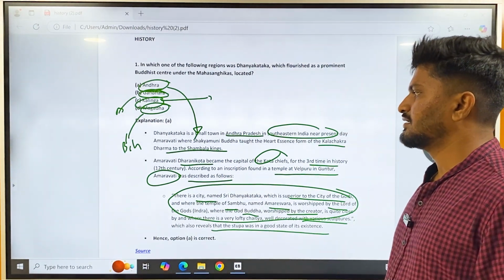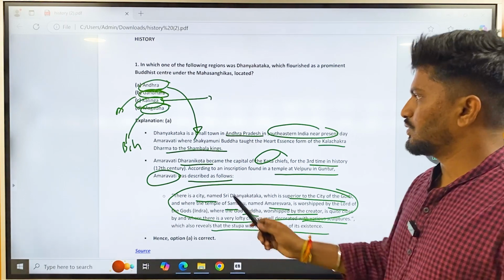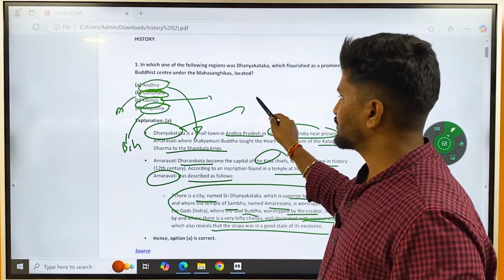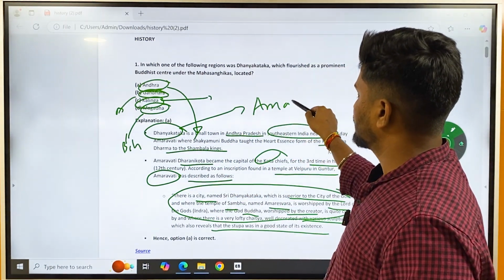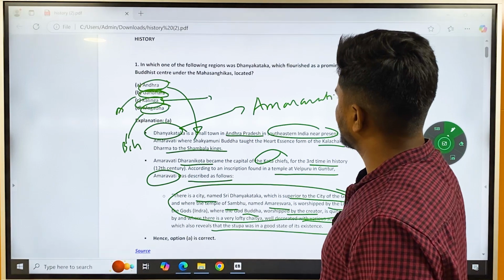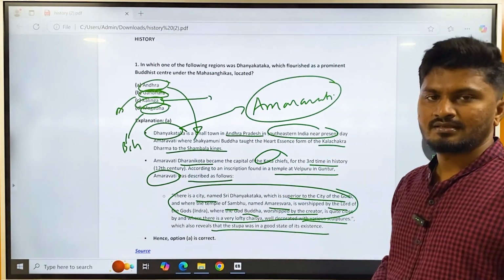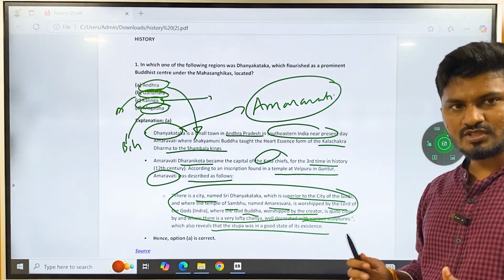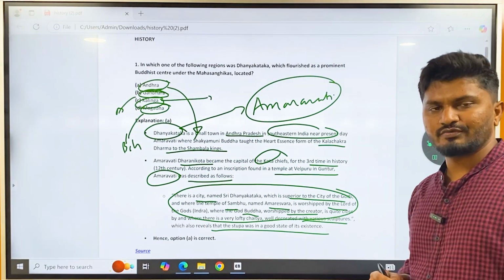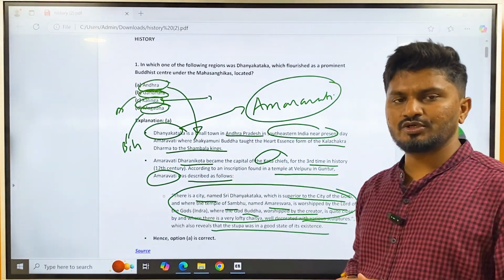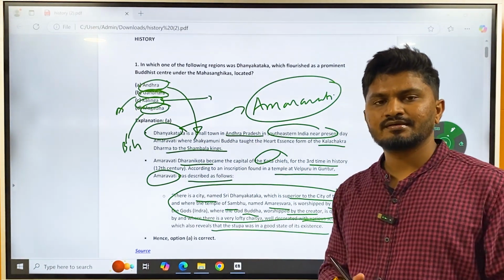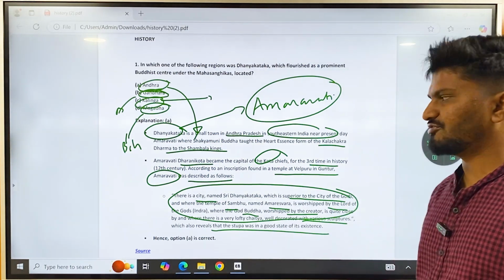Dhanyakataka, present day Amaravati, hosted the Amaravati stupa, which was one of the largest stupas in India during that time. But presently, because of various issues and expansions, it has been demolished, though it has now been renovated, but not in its original form.